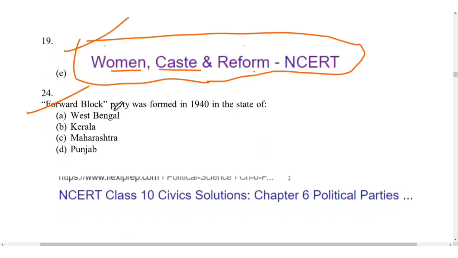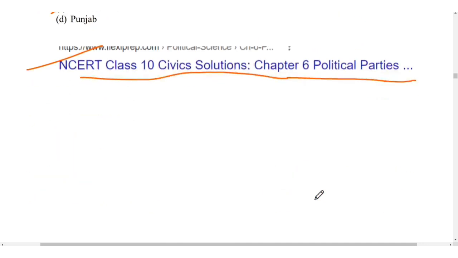Next is, Forward Bloc Party was formed in 1940 in the state of Maharashtra, and again it is given in the NCERT class 10 civics chapter 6 of political parties.